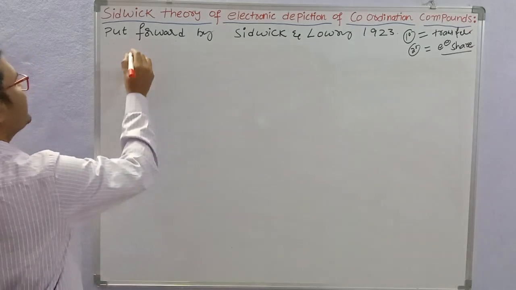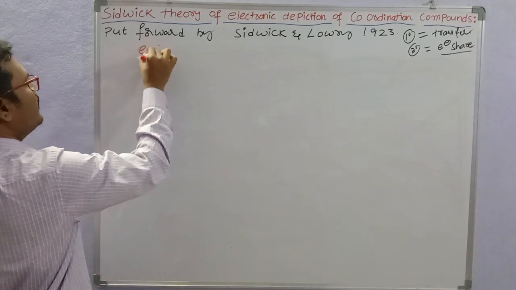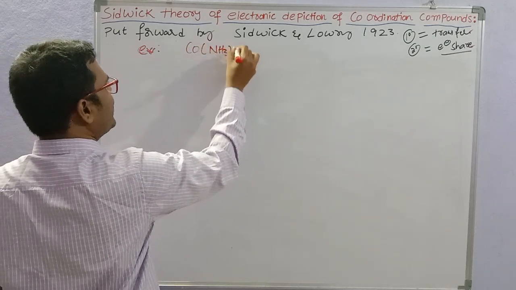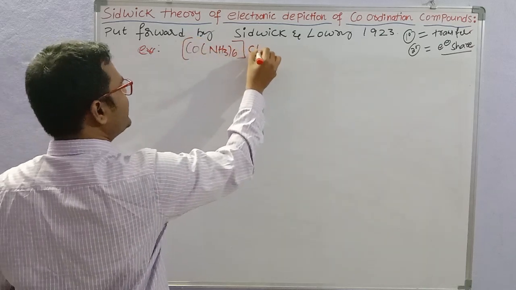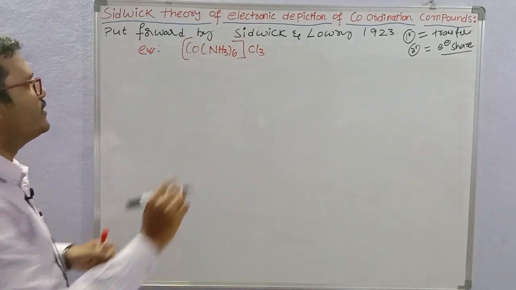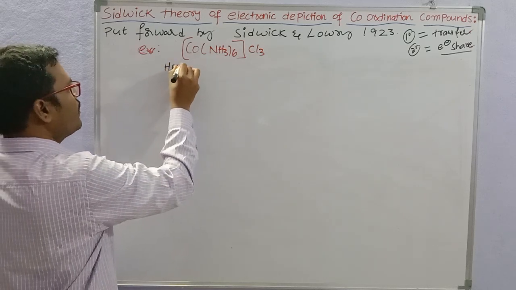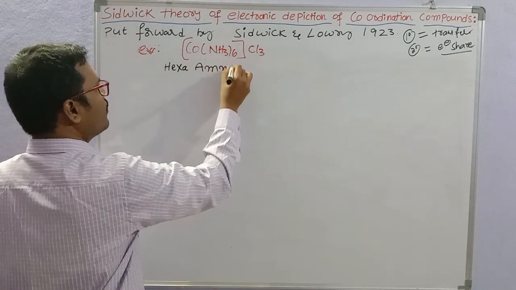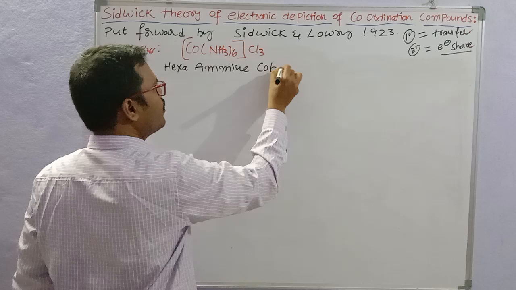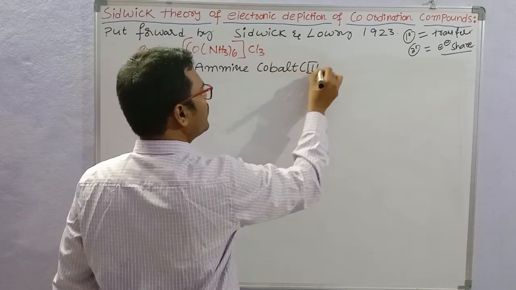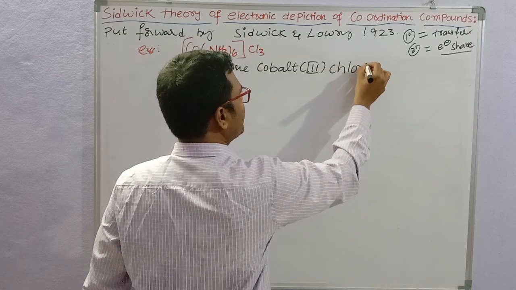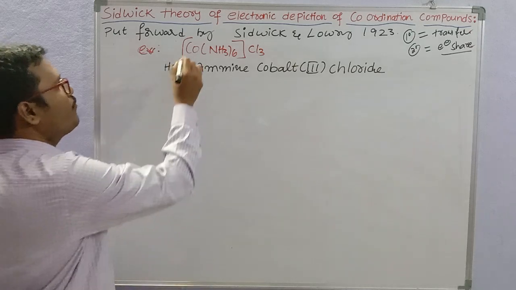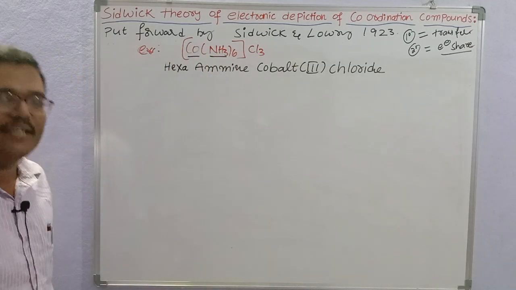So the example here is Co(NH3)6 Cl3. Okay. So the name of this complex is hexaamine cobalt 3 chloride. So here the cobalt is the central metal, okay, and NH3 are the ligands, okay.